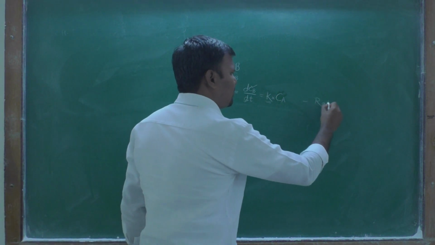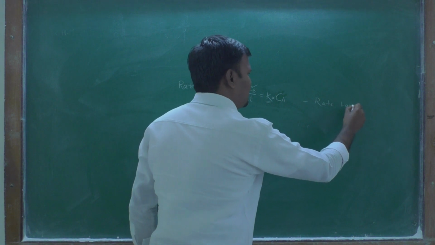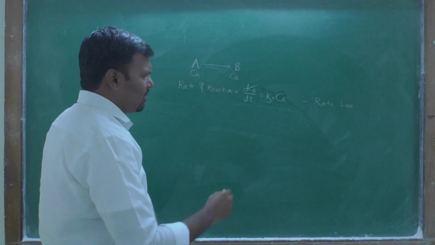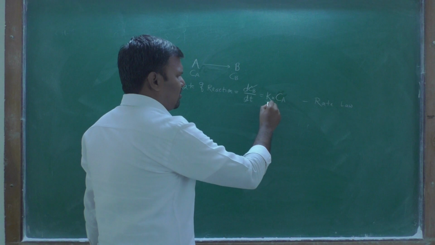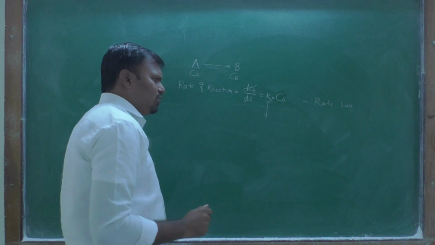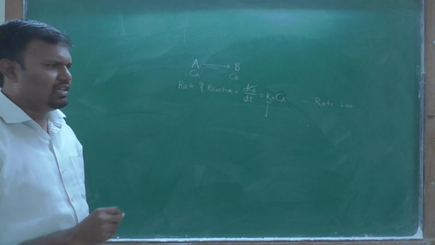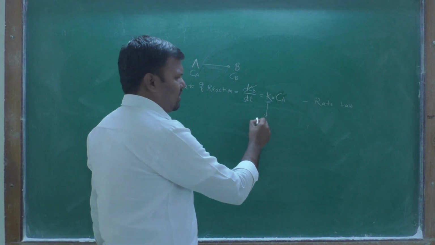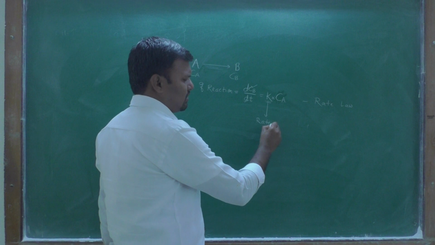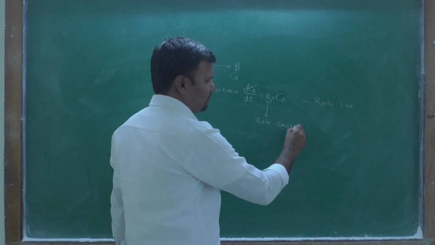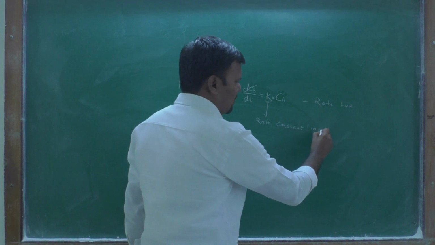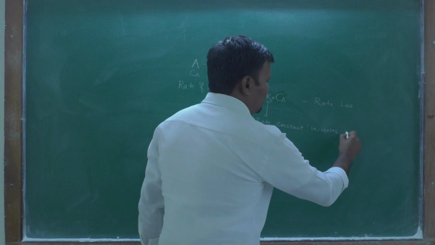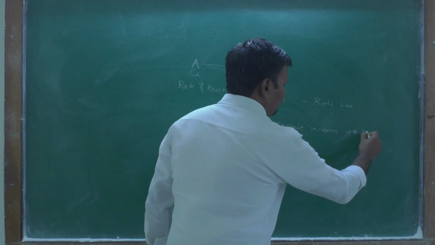In the previous or first lecture we discussed this rate law. It is observed, and we also discussed in the previous lecture, that the rate constant K increases with increase in temperature.